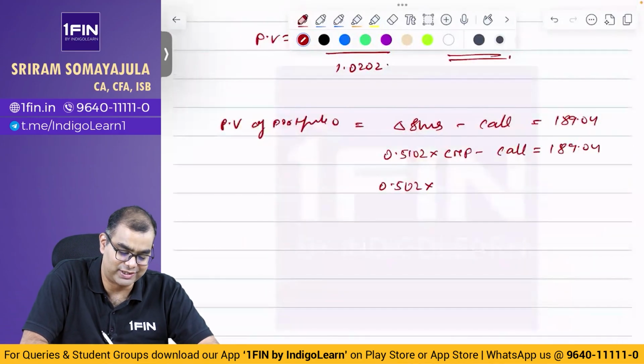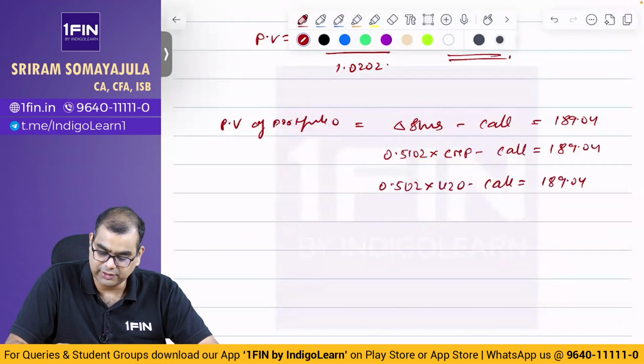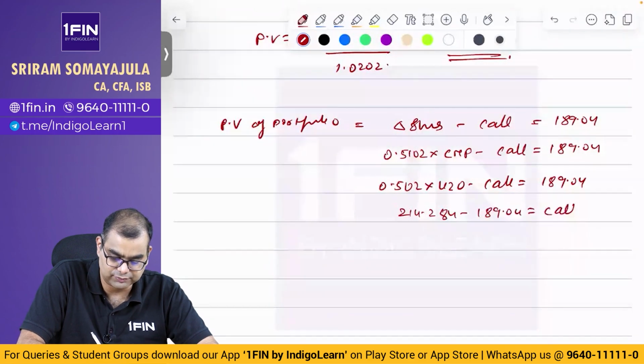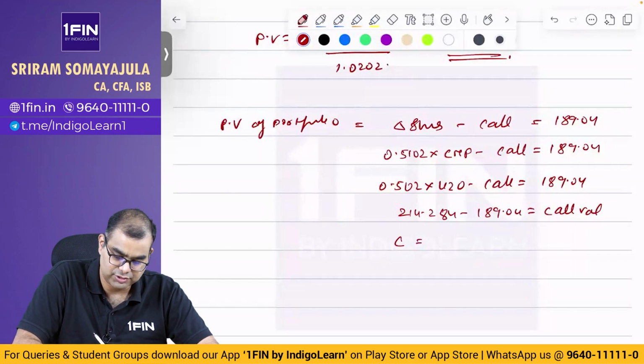0.5102 into 420 minus call is equal to 189.04. 0.5102 into 420 is equal to 214.284. So 214.284 minus 189.04 is equal to call value. So call is equal to 214 minus 189.04, rupees 25.24.